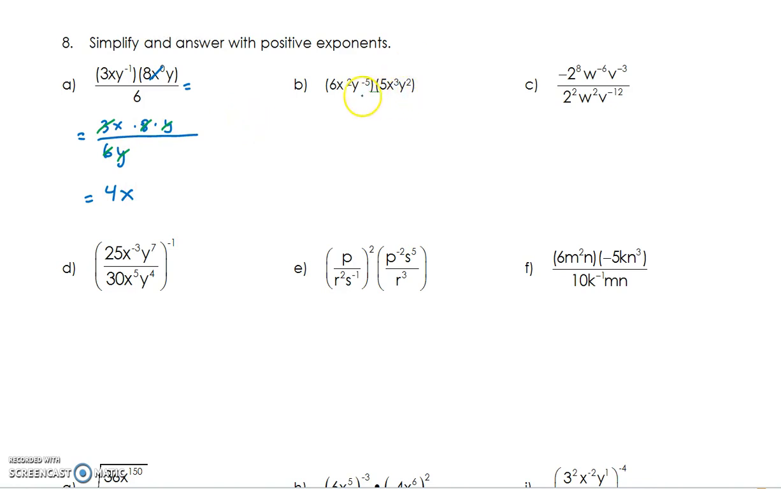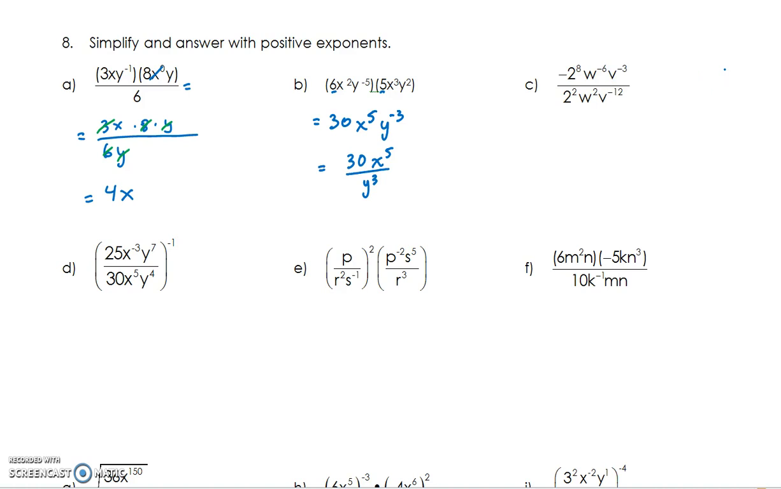B. Negative exponent there, but I really don't have to change it to the bottom of a fraction just because of the question. You just group up the like things. So I got the 6 times the 5. When I remove the bracket, it's just going to be a 30. X to the 2 and x to the 3 are going to be x to the 5. And y to the negative 5 and y to the 2 is going to be y to the negative 3. Now that's not acceptable as my final answer. The exponent that's negative has to move to the bottom.